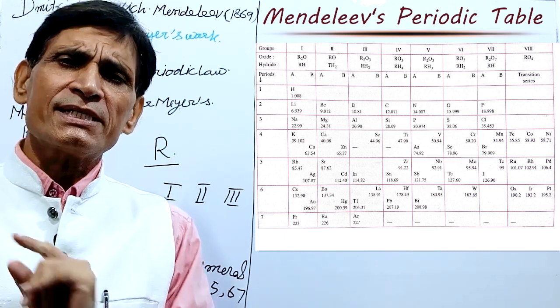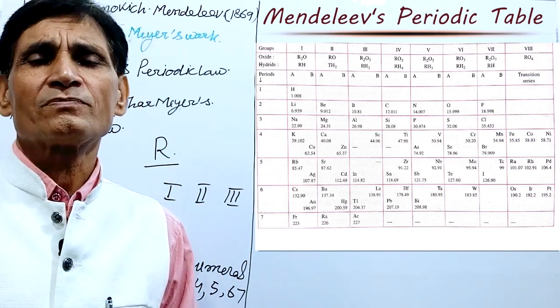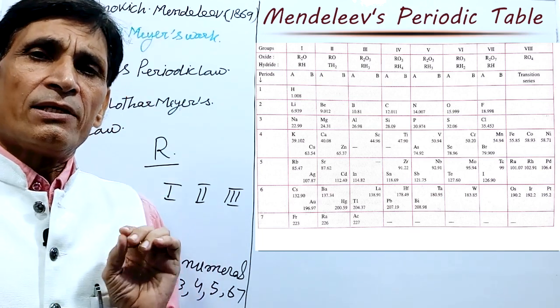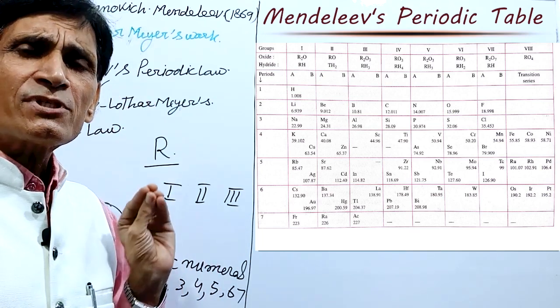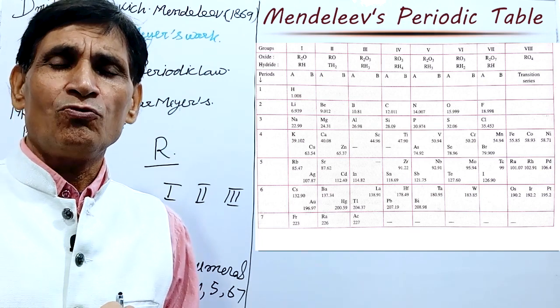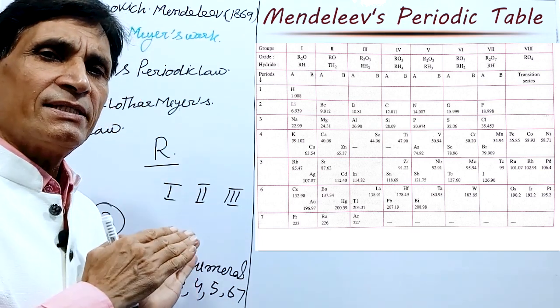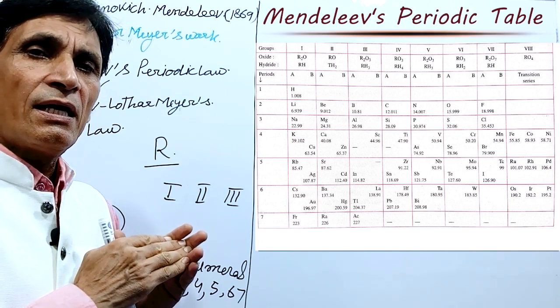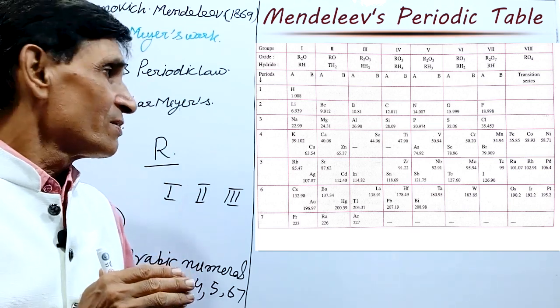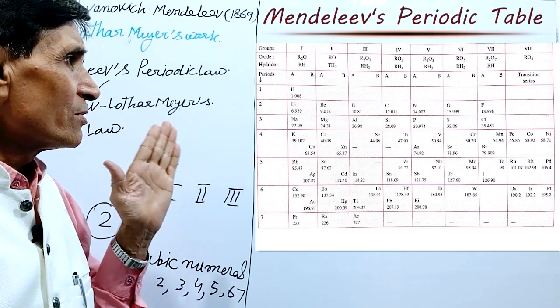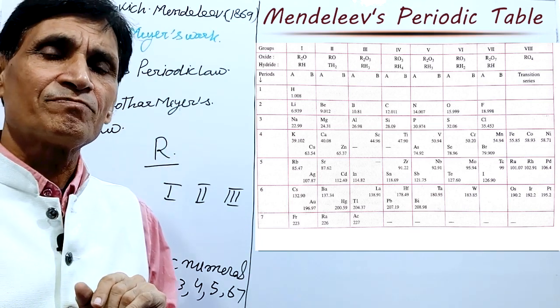Next, the third essential feature: elements of subgroup A were written towards the left side in the group, and subgroup B elements were written to the right side.